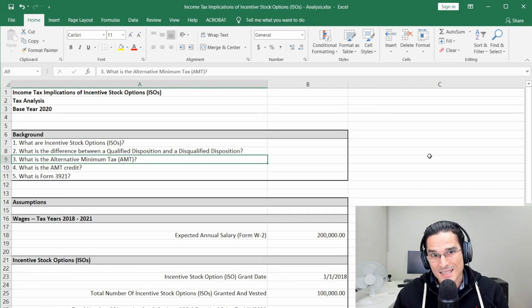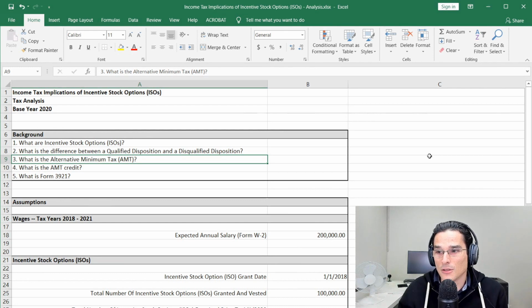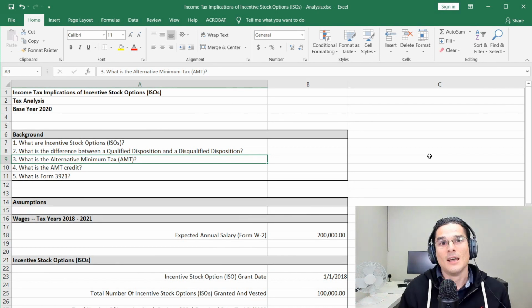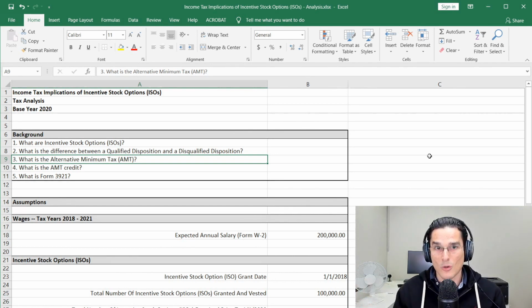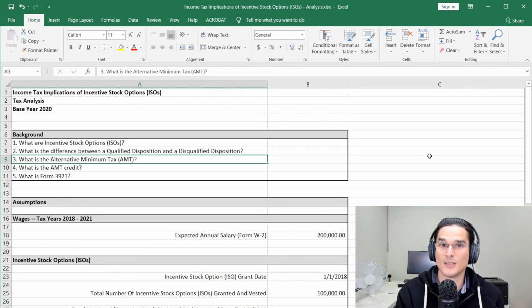You just may not see it when you look at your tax returns because unless there's an AMT implication, those forms associated with alternative minimum tax do not get included with your tax return. So they're lingering in the background. But when you do have an AMT implication, then those forms all of a sudden are required to be filed, and you will notice them with your tax return. One of those is Form 6251.